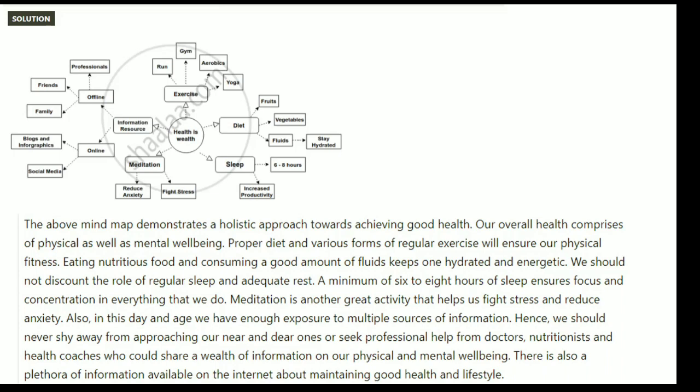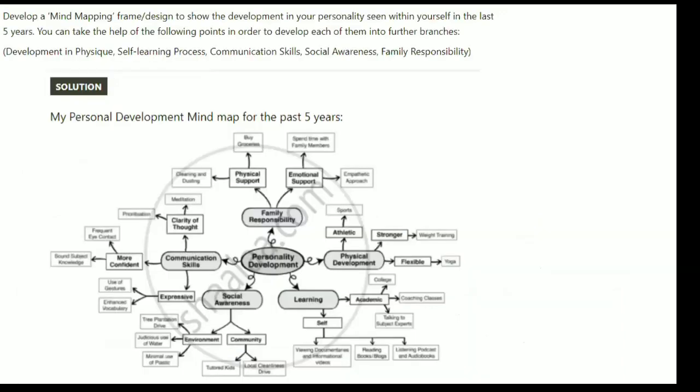Okay, so I created a mind map according to a question and I explained my mind map. Okay, so that's how the question can come in your board exam.